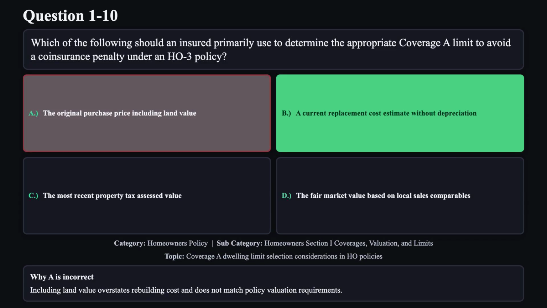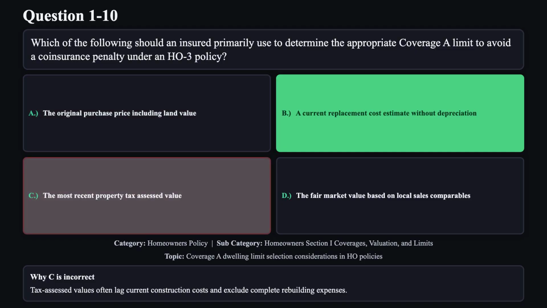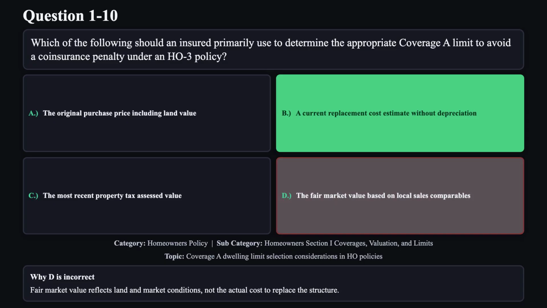Reason A is not correct. Including land value overstates rebuilding cost and does not match policy valuation requirements. Reason C is not correct. Tax-assessed values often lag current construction costs and exclude complete rebuilding expenses. Reason D is not correct. Fair market value reflects land and market conditions, not the actual cost to replace the structure.